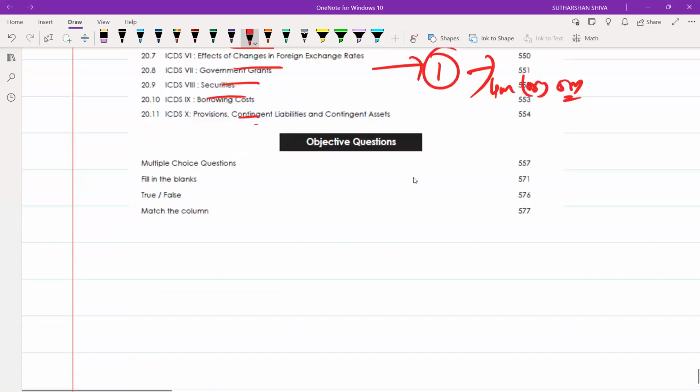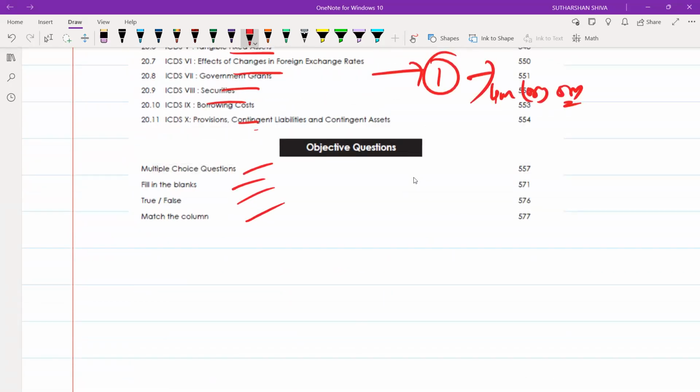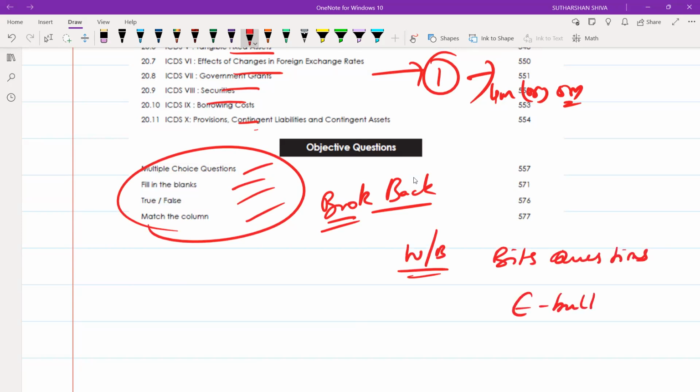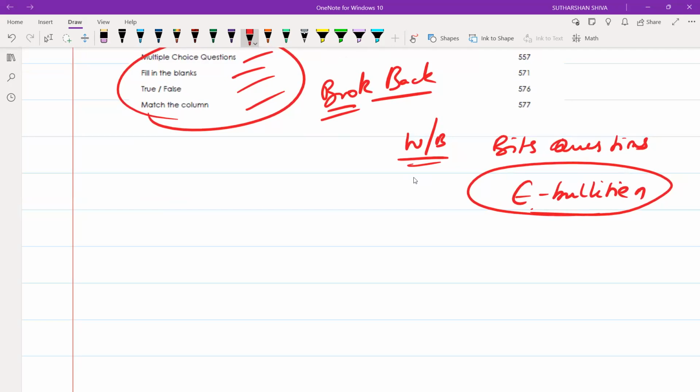After that, you will be focusing on MCQs: multiple choice, true or false, match the following. All the book back questions should be completed. After that, you will be focusing on the workbook and bit questions. If time permits, do e-bulletins.